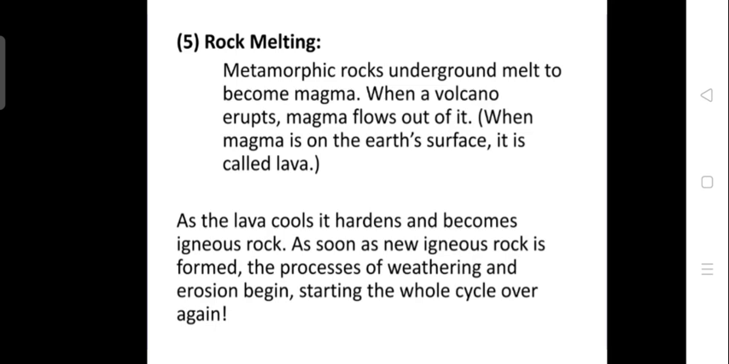This is rock melting. This metamorphic rock again undergoes high heating because it is already below the ground, with high heat from the mantle. So it again undergoes high heating, and slowly this rock again melts to form magma, and it again helps in the rock cycle. As this lava cools down, it hardens and becomes an igneous rock. As soon as the new rock is formed, weathering and erosion begin again, and it starts the cycle again. Thank you.